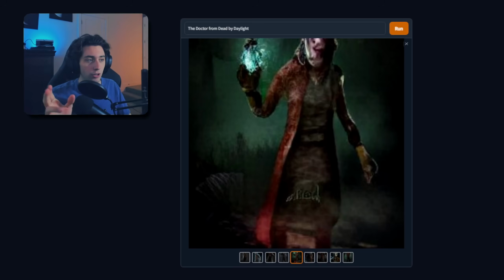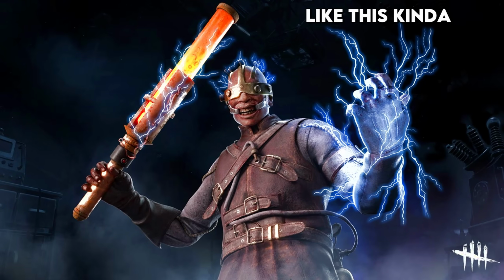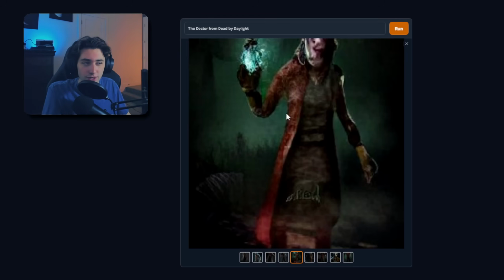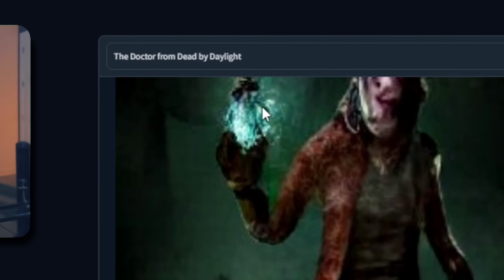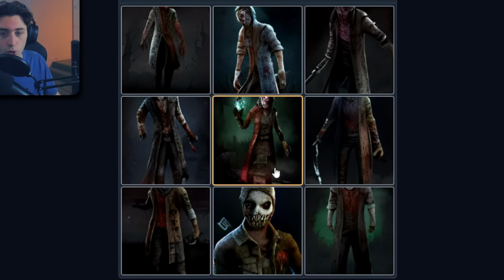What is this blue stuff? I wonder if it found an image of him shocking, you know, where he holds his hand up. I wonder if that's what this is, kind of, and this is the electricity coming out of his hand, but I don't know. I really don't know. I'm gonna give this one a solid 6 out of 10. I think these middle ones are the only cool ones and the rest of them are just kind of bland. Next up is going to be the Huntress.